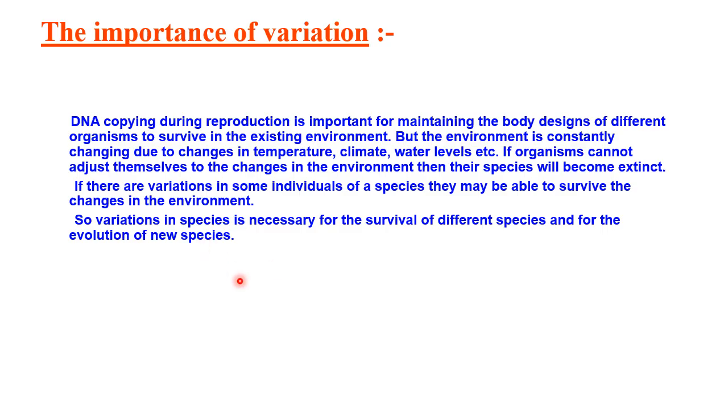Then there are environmental variations, which are acquired. Acquired means caused by external factors like climate, diet, or lifestyle, which are not inherited. Thus, they will not transfer to your kids. Suppose we expose our skin to sunlight, your skin will become tanned, right? Will it transfer to the next generation? No. This is environmental variation. You will study the causes of genetic variation in higher classes.